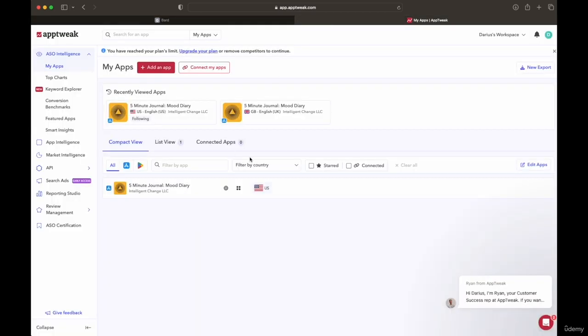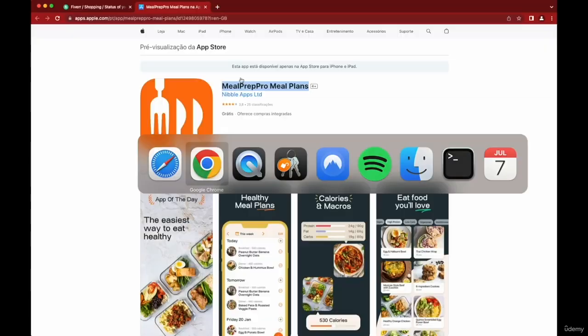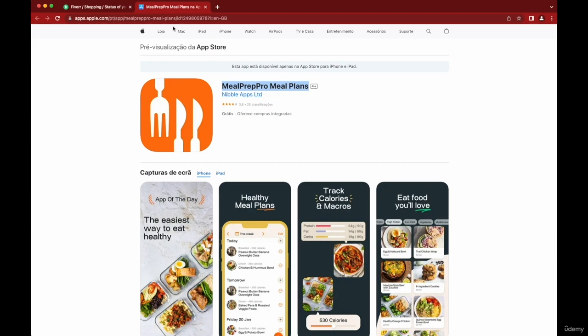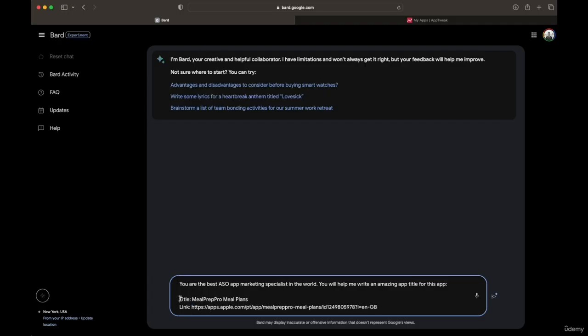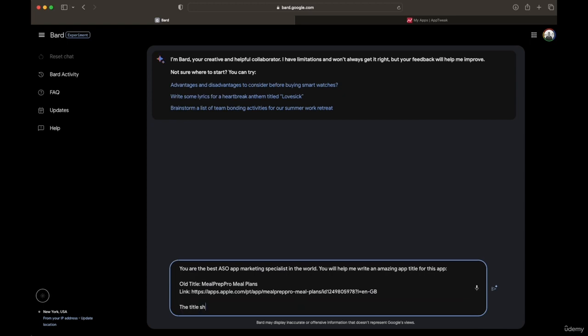Title, and it should be able to read the link. Here we go. This is the link. I'll write old title so it's clear. The title should convince potential users to download the app.